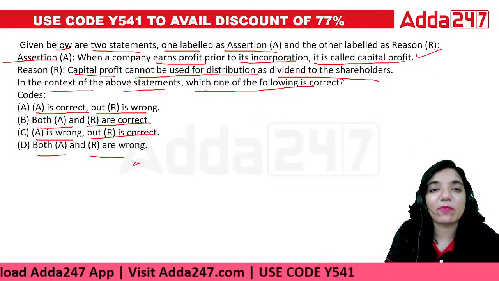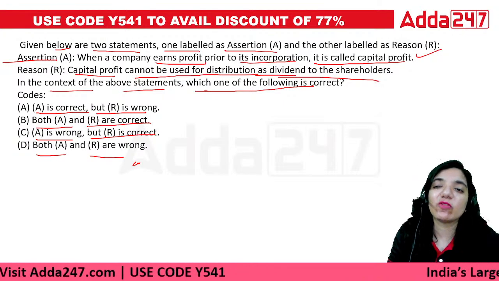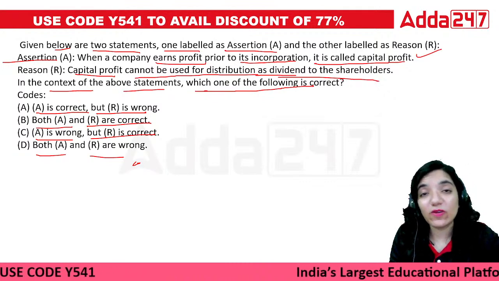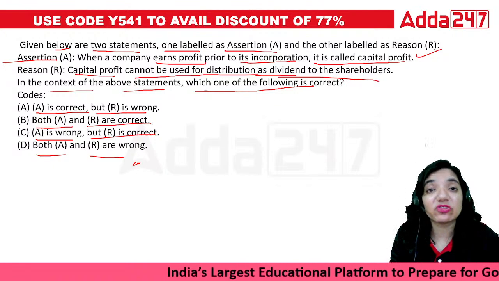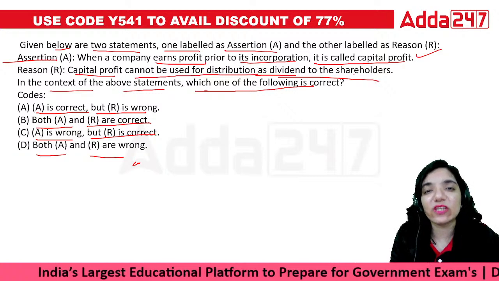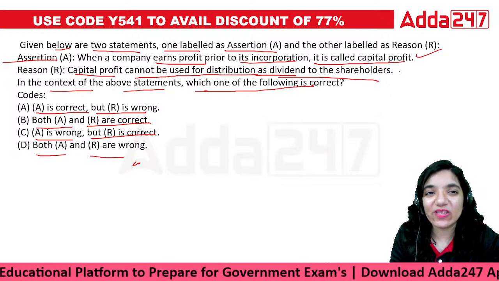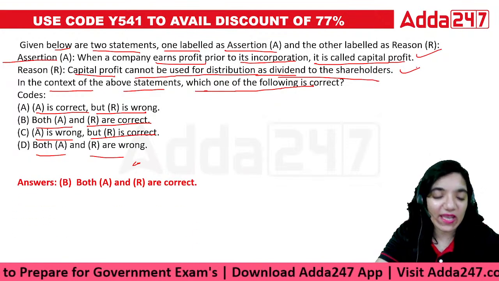Second point says the capital profit cannot be used for dividend distribution. See, dividend is always given from the profits you earn every single day, not something which you already possess. Because ultimately, if you are giving what you have in terms of your savings to those people, then there is a chance that you might lose your capital just to keep your shareholders happy. So in this case, the second one is also correct. So both A and R are correct.